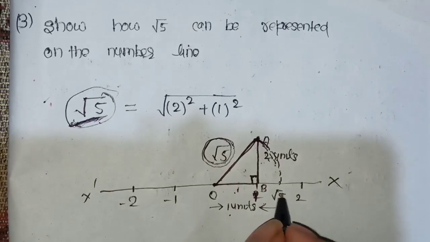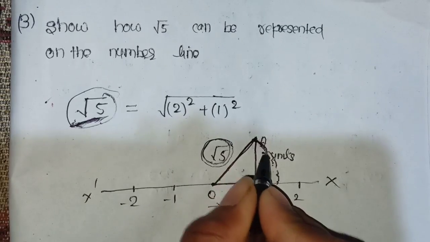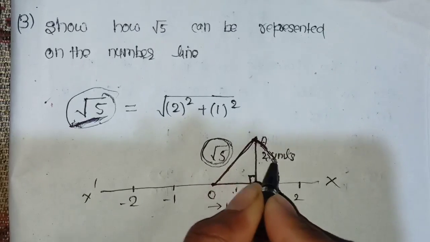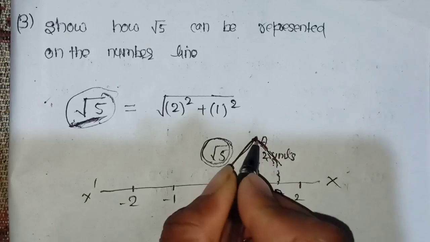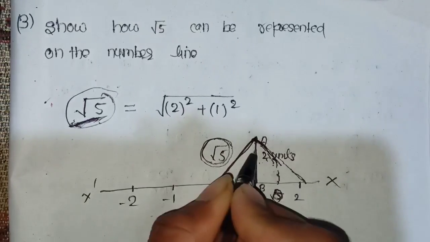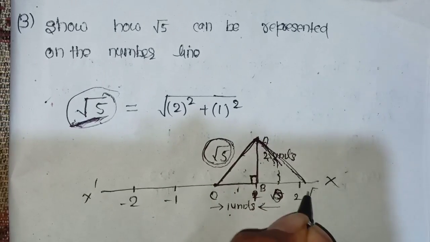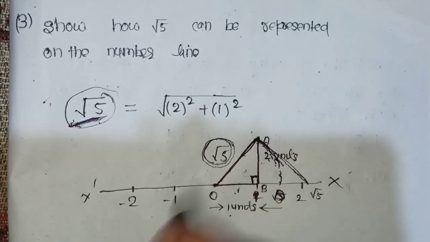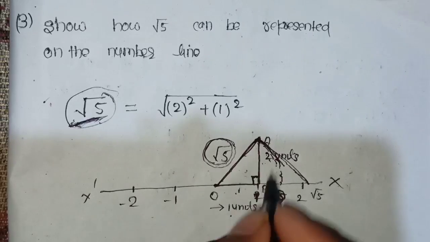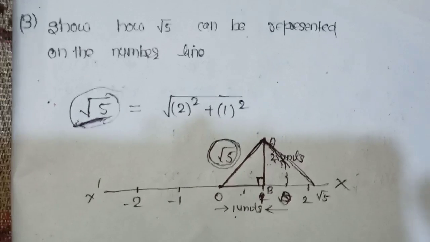Okay, actually I don't have any construction tool like a divider. You can use a divider. Okay, actually if you use a divider, then the radius will be here, then this is called root 5. So this is represented. Okay, clearly you can see.